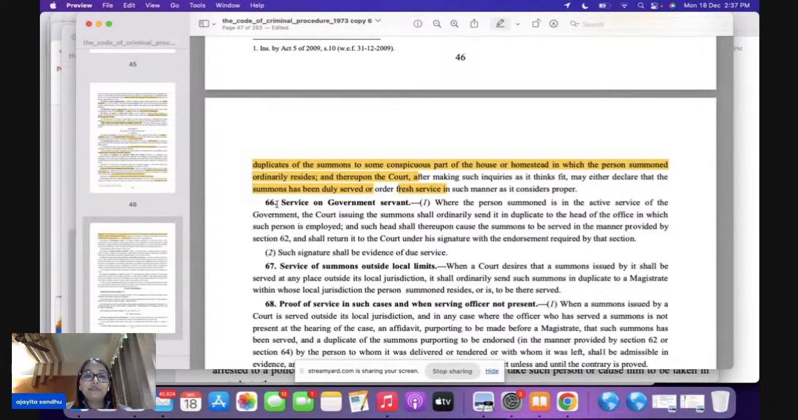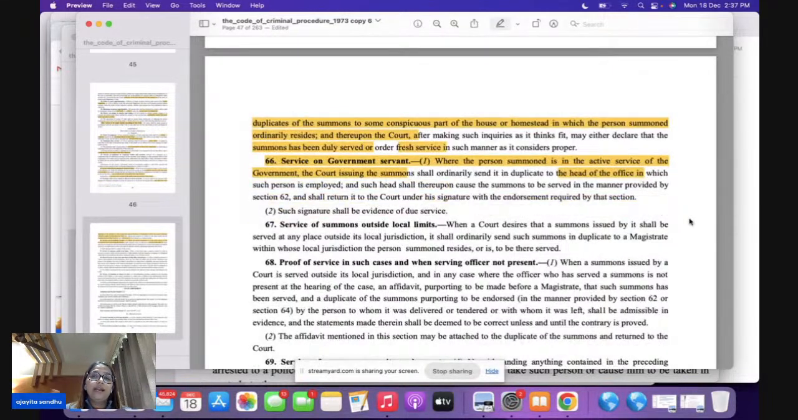Now, 66, very important question for your prelims. If you want to issue summons to a person who is a government servant, to whom are you going to give it? You are going to give it to the head of the office. Please remember, head of the office under section 66. The head of the office is going to endorse it under his signature. Under section 66, subsection 2, please remember, this signature shall be evidence of due service.